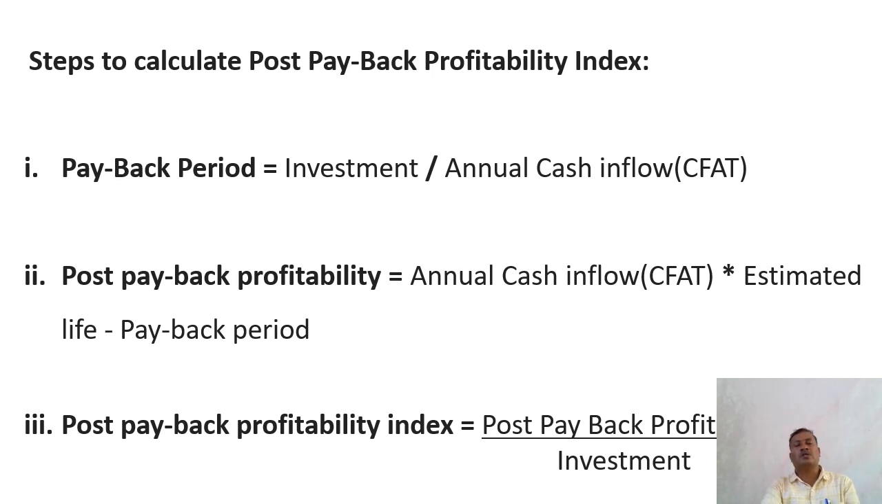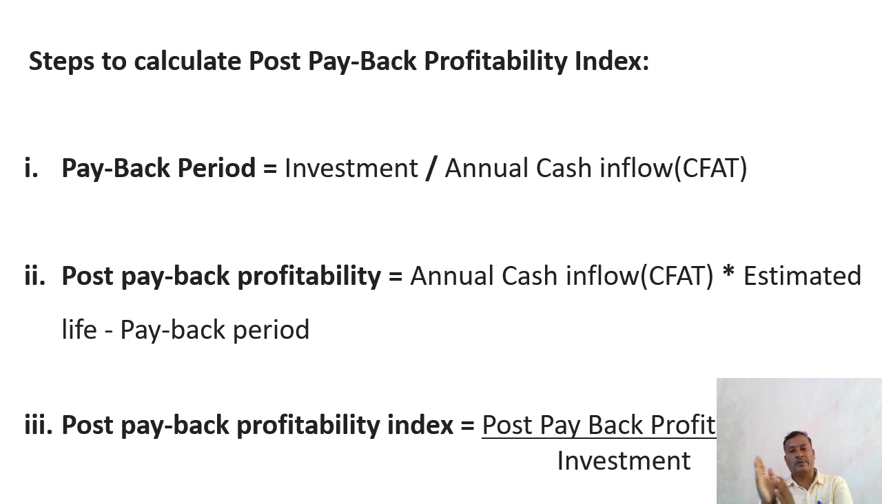So students, you are advised to remember, or learn by heart, this formula for the calculation of post payback profitability index. I repeat, post payback profitability index is equal to post payback profitability divided by investment. Post payback profitability is equal to annual cash inflow into estimated life minus payback period. Here you want payback period, so you have to find out payback period by the formula investment divided by annual cash inflow.